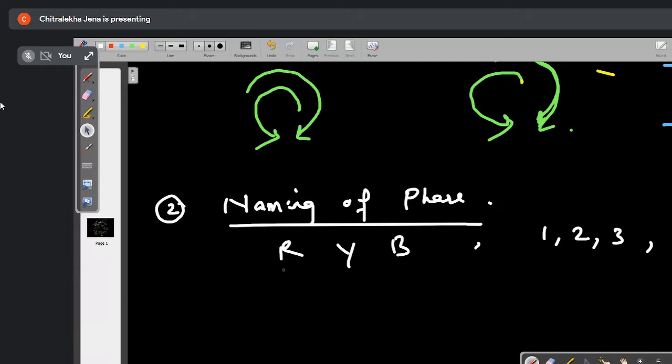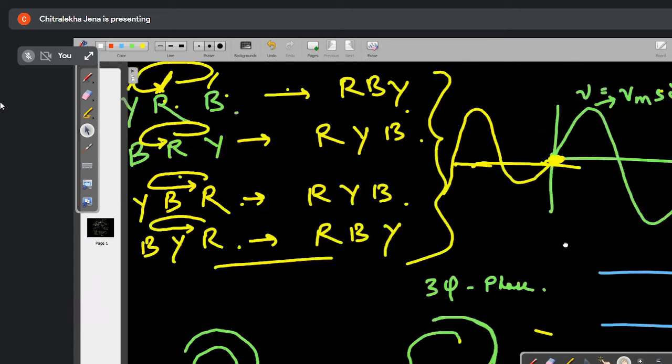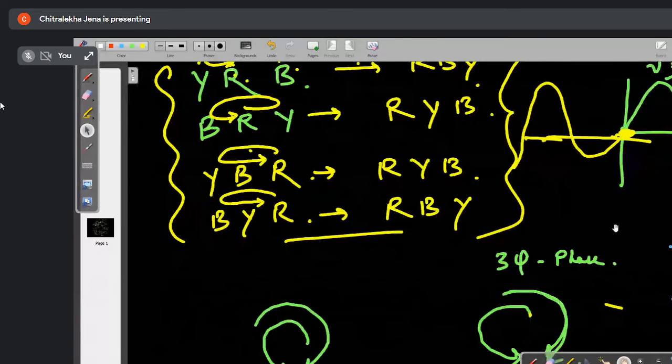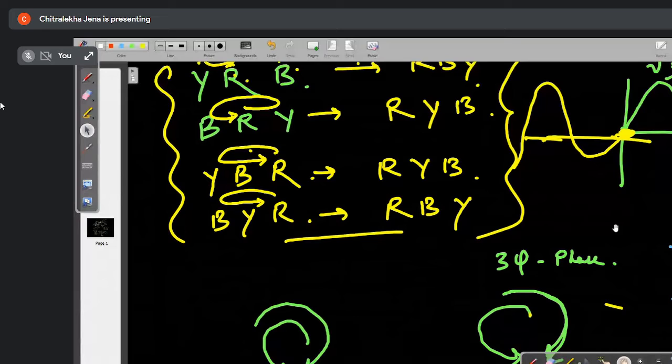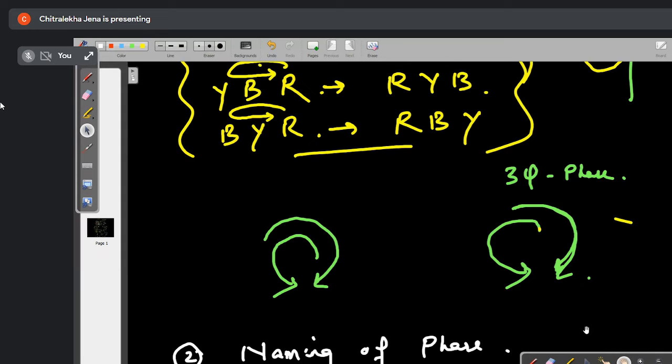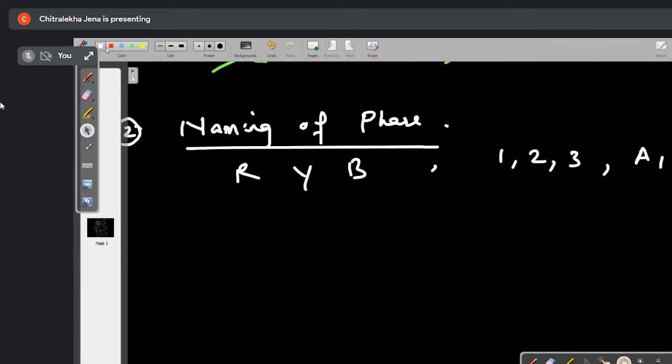Written? Okay. So now here you see naming of the phases. If you see other books, it may be taken differently. Any one you can take. I will be taking this one, RYB.